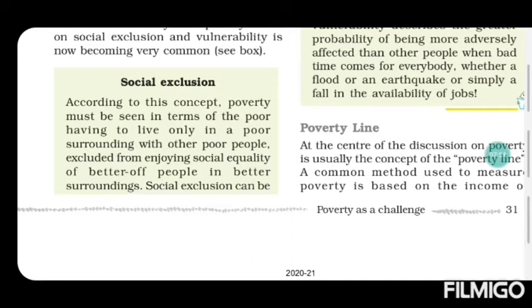Social exclusion means certain groups of people or communities are excluded from the society. I gave the example of lower caste people in our country, who are excluded from the society and not even let to enter the houses of high caste people. This is known as social exclusion. These things cause more poverty than lower income, so all these things cause more poverty in the country.